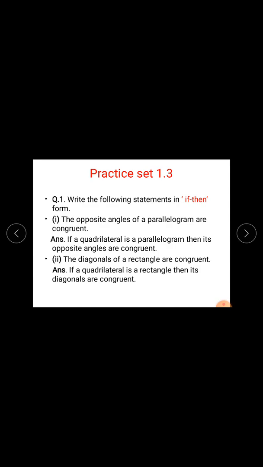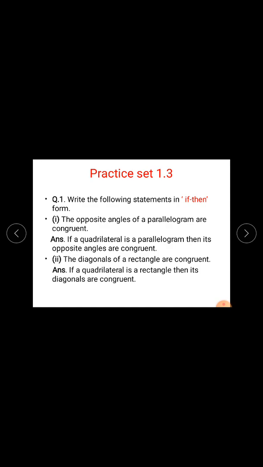Students, in previous videos, you have studied conditional statements and converse. So, what are conditional statements? The statements which can be written in the if-then form are called conditional statements. The part of the statement following if is called the antecedent and the part following then is called the consequent.